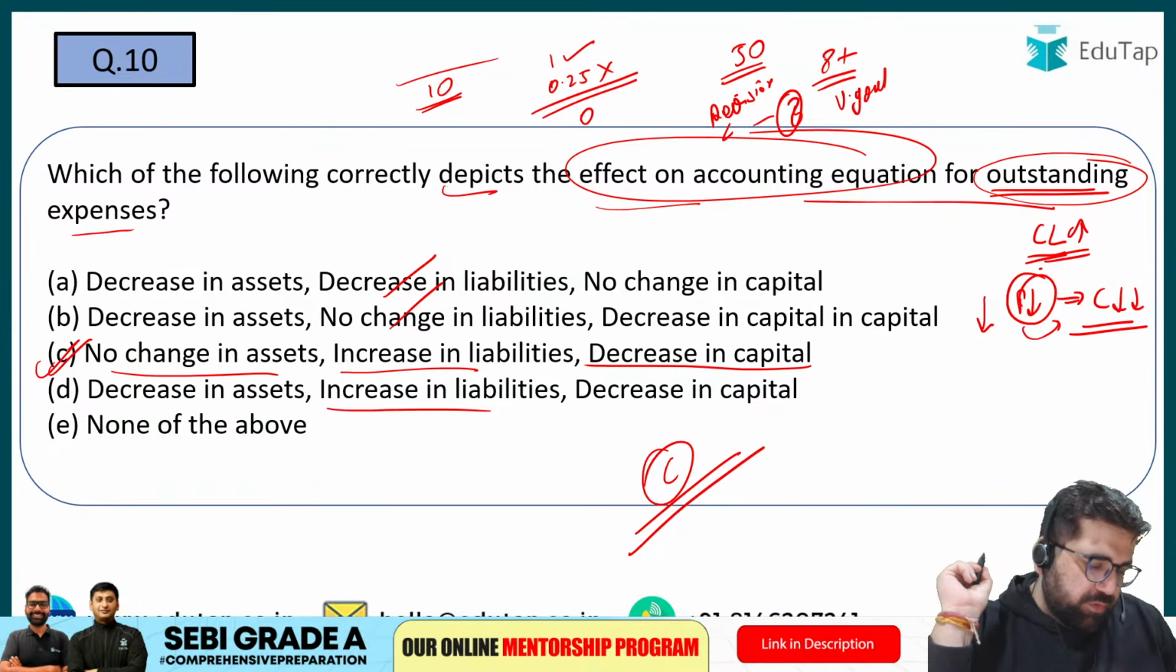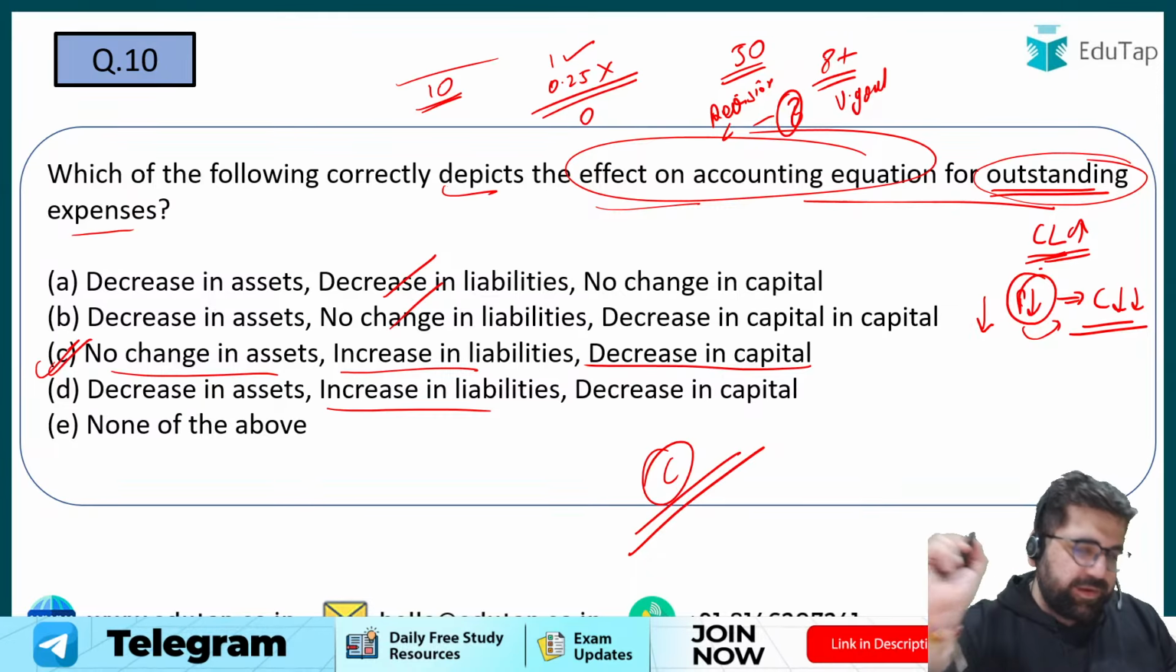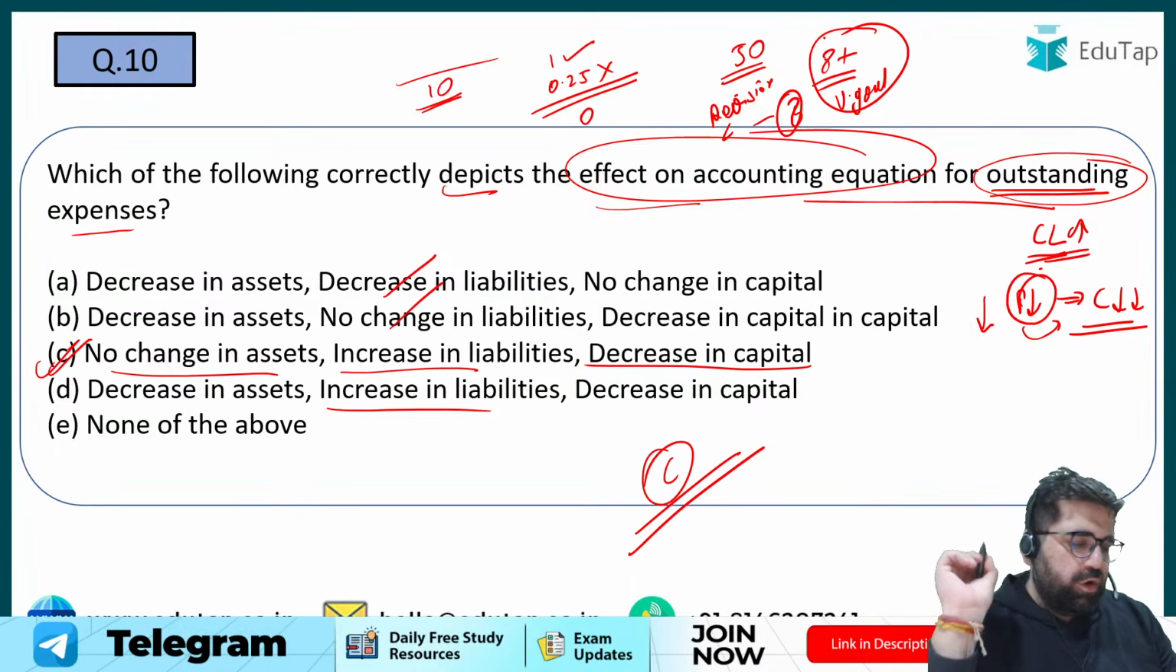Adarsh is saying 10 out of 10. Rishi is saying 9 out of 10. Arjun is saying 8. Very good. Anything above 8 is in the very good or excellent category.